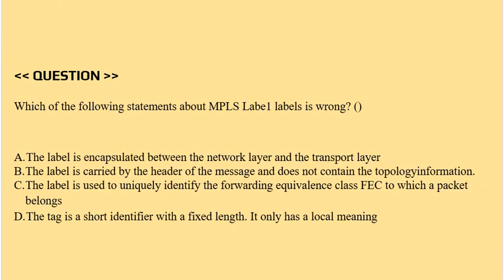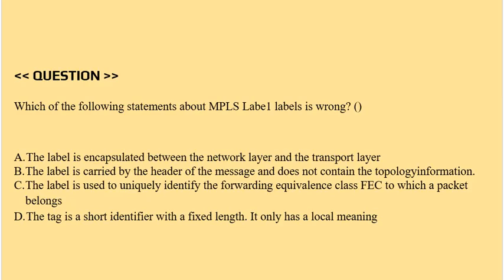Question is which of the following statements about MPLS Level 1 labels is wrong? Option A, the label is encapsulated between the network layer and the transport layer. Option B, the label is carried by the header of the message and does not contain the topology information.